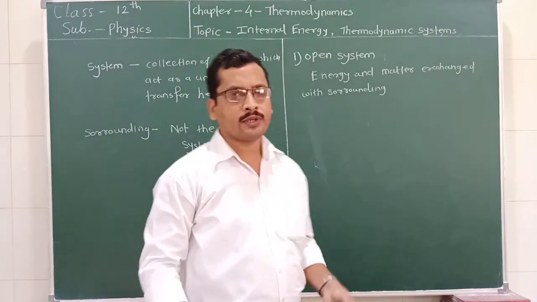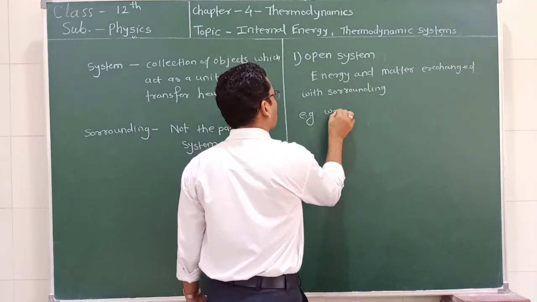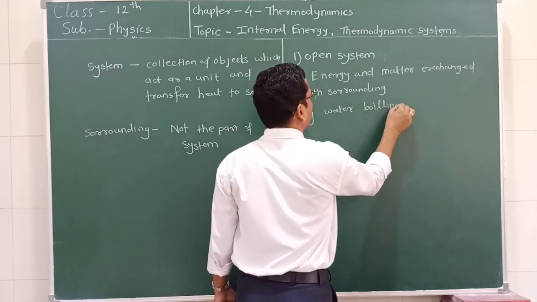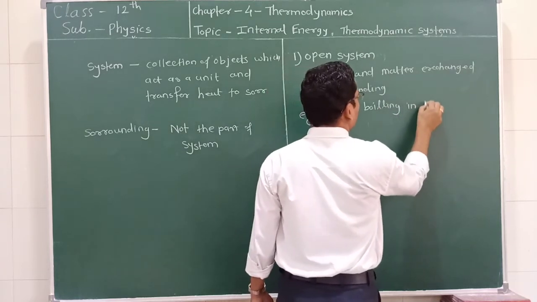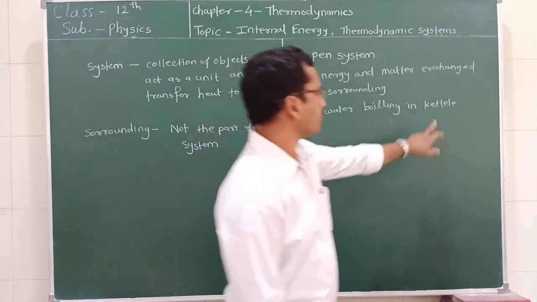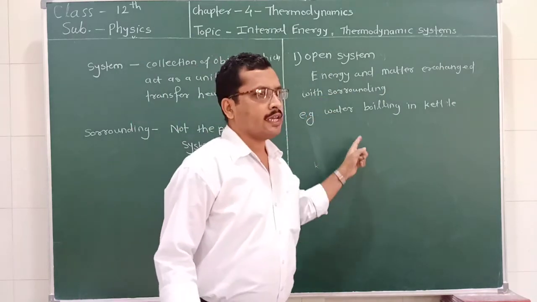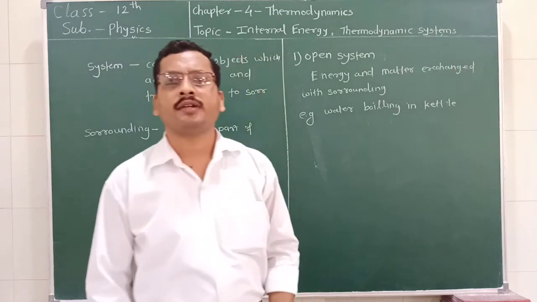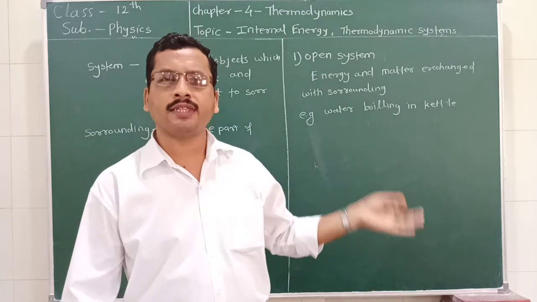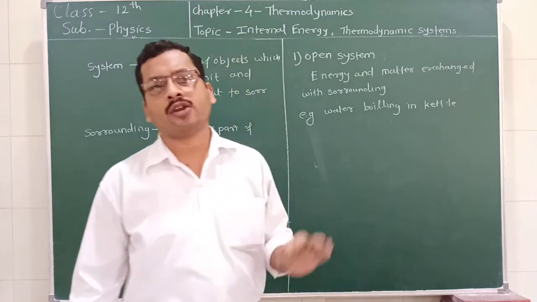So what is the example of open system? The example is the water boiling in a kettle. Okay, now how does this example explain this open system? So in the case of water boiling in the kettle, the heat is escaped to the air as well as the steam, which is the part of the matter, is also exchanged with the air or surrounding.